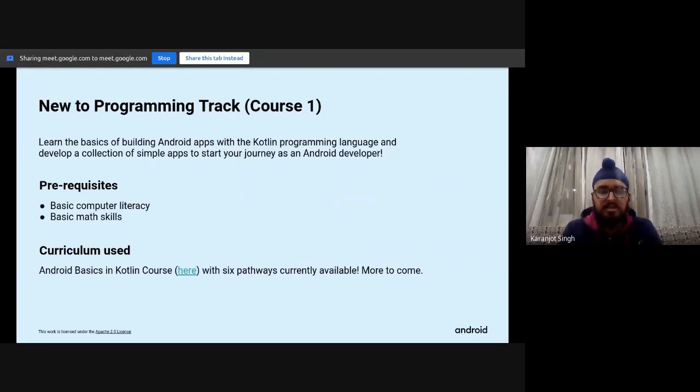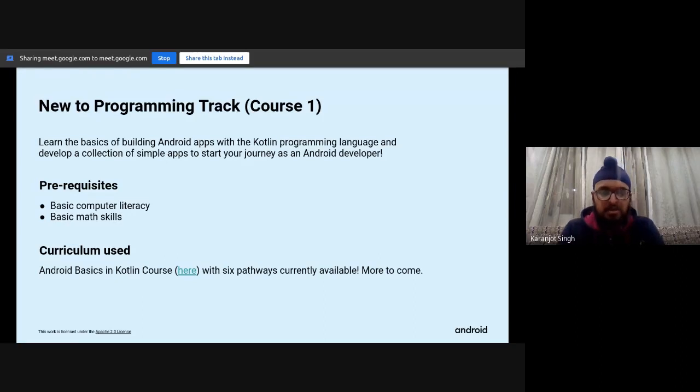Okay, so this is about the new to programming track. This track is for people with little to no programming experience. We start at the beginning and you learn how to build simple Android apps. Here are some prerequisites that will be helpful for this track. Having basic computer literacy and basic math skills is recommended. You'll also need a computer to access the internet, and it's also helpful if you have an Android device so you can test your app. As I said earlier, it will be preferable that you keep your Android device and a USB cable. Otherwise, we have the option of an emulator.